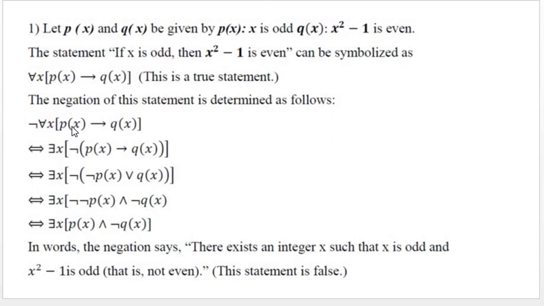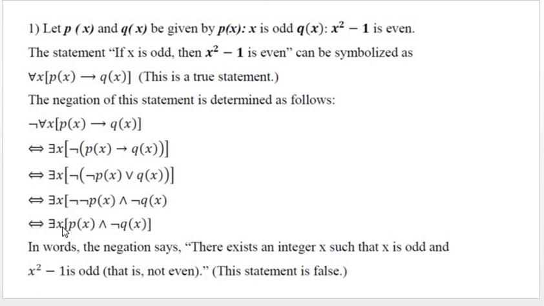Take negation to inside the bracket. Negation of P implies Q, negation of P of x implies Q of x. So we know that P implies Q can be written as negation P or Q. So this becomes negation of negation P of x or Q of x. And apply De Morgan's law inside the bracket: negation of P of x and negation of Q of x. Double negation, so it is P of x and negation of Q of x. Now convert this into a sentence. There exists x P of x and negation of Q of x.